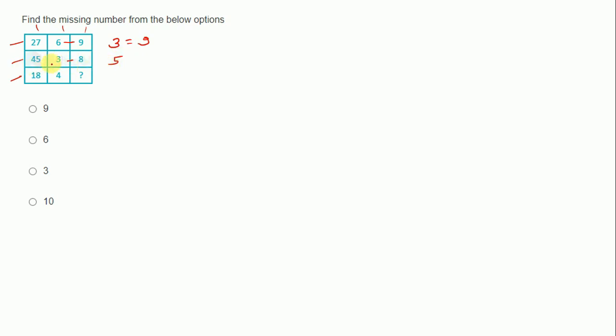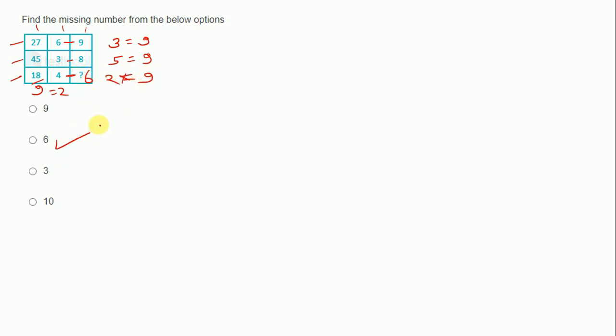And if we divide 45 by 5, it will be equal to 9. So a similar thing should be here also. What should be here so that the difference becomes equal to 18 divided by 9, that is equal to 2? So the difference should be 2 and it is 4. So here should be only 6, because 6 minus 4 is equal to 2 and 18 divided by 2 is equal to 9. So here should be 6.